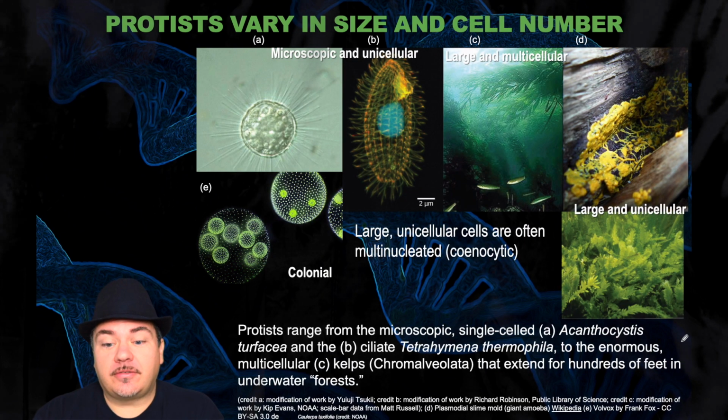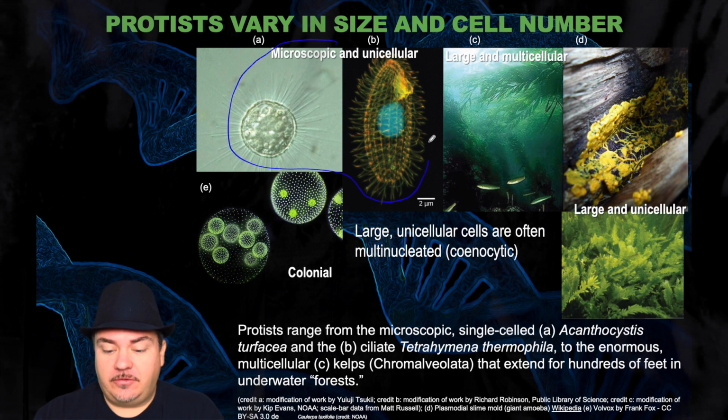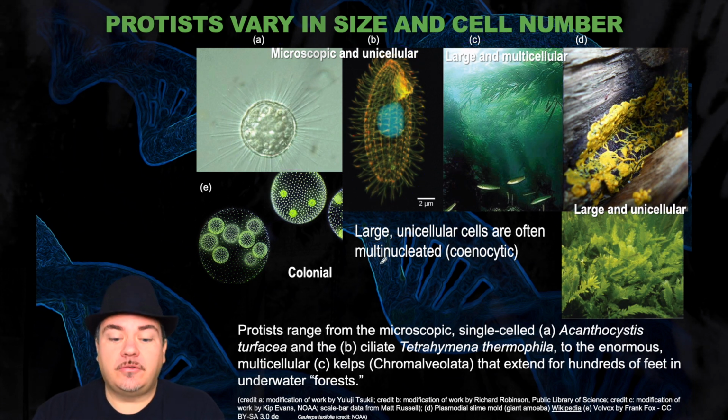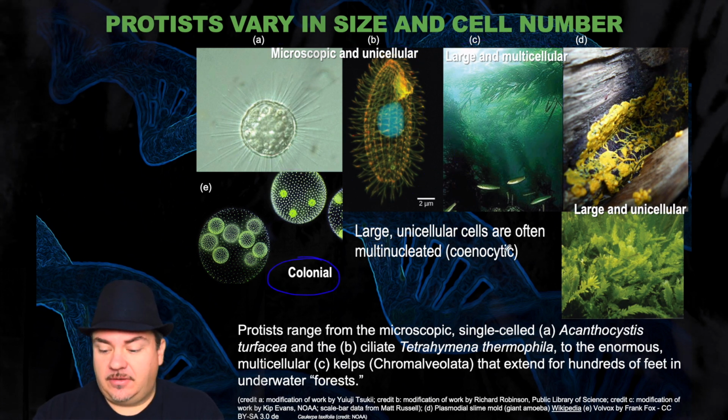They also vary in their cell size and cell number. So a lot of them are microscopic, you need a microscope to be able to see them, and unicellular. So one individual is only one cell big. Whereas some of them are large and multicellular, like the kelps. They're made up of not just one cell, but many cells, and they can grow hundreds of feet long, like 200 feet long as an individual kelp organism. But you also have some that form colonies, and some that are large but unicellular.